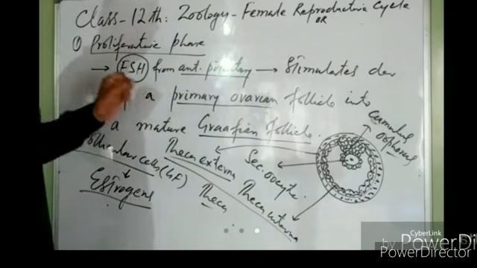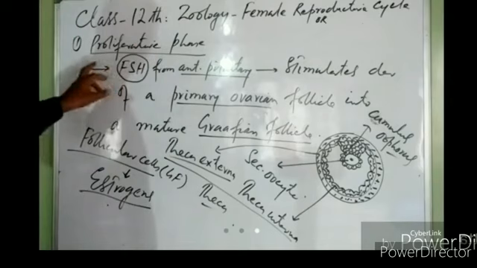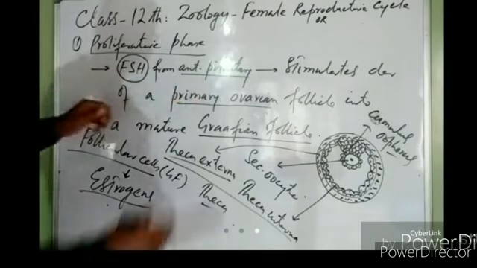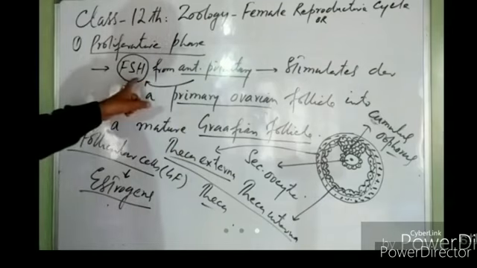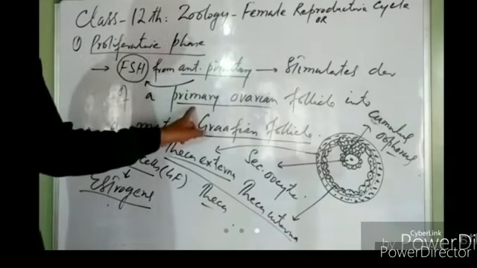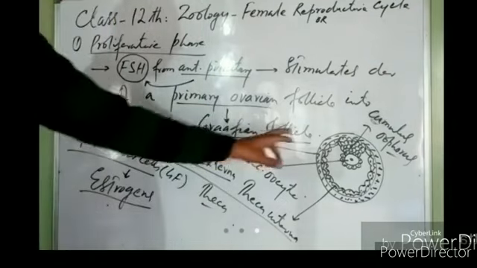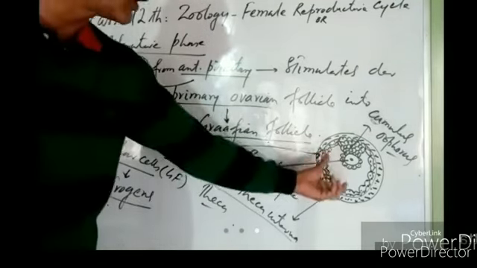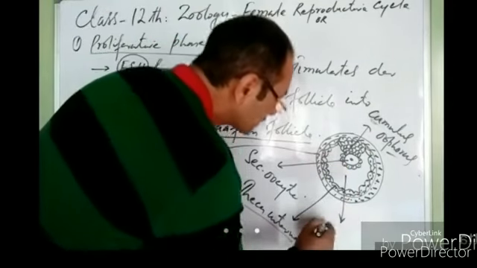Listen to me again carefully. When the proliferative phase or follicular phase begins, the anterior pituitary releases a hormone, follicle stimulating hormone. What is the function of follicle stimulating hormone? It converts a primary ovarian follicle into a Graafian follicle, right? So when a Graafian follicle is formed like this, it has an empty space in it. This is known as antrum.